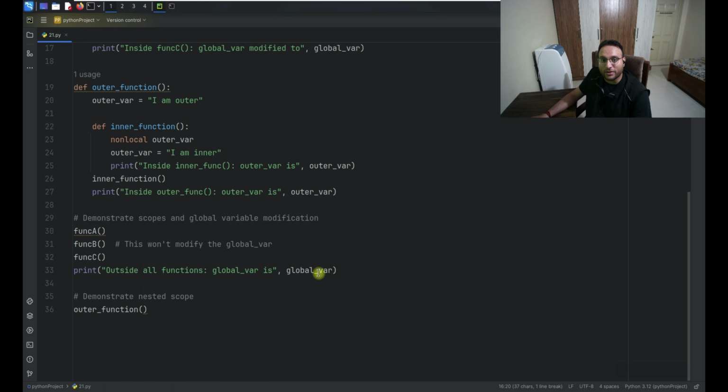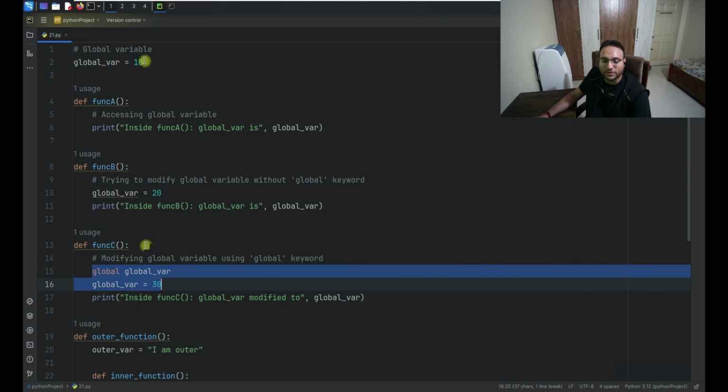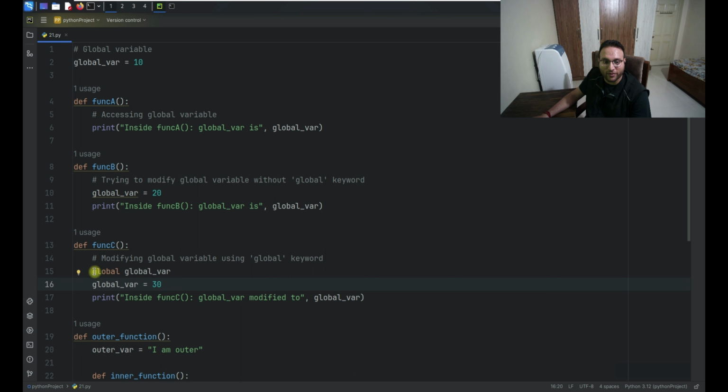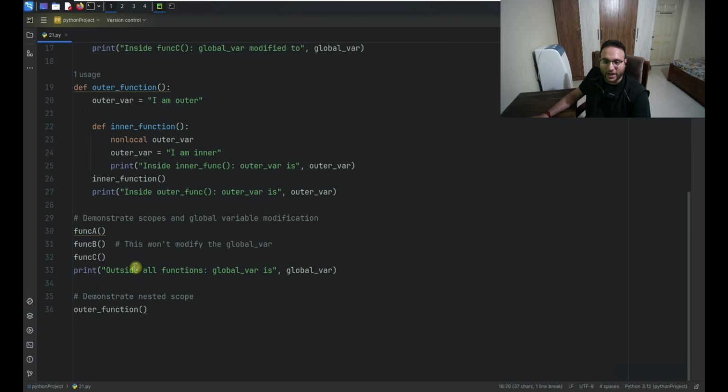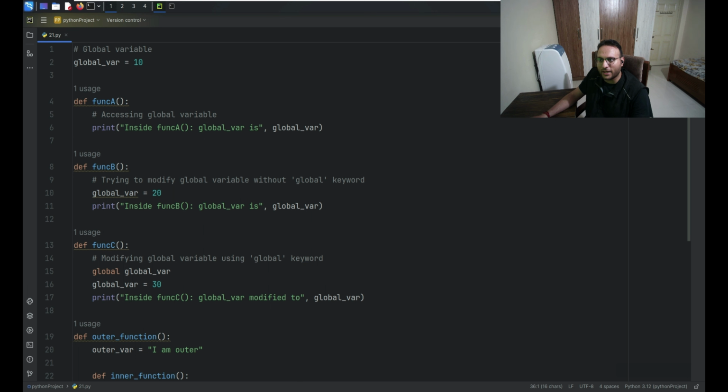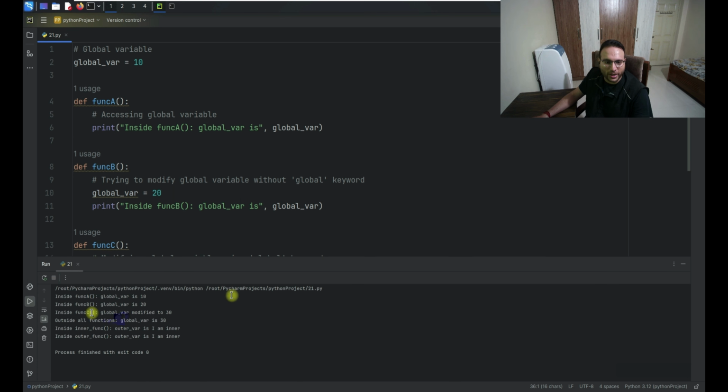So this time the value does not become 10. The value will still be 30, as we have defined it inside of the function, and that's considered changing the value of the global variable. And when I try to print it, it will print the value as 30 itself. And over here we are just calling this function itself. So that's all about the code itself. Let me run this, and with the output you can correlate that.